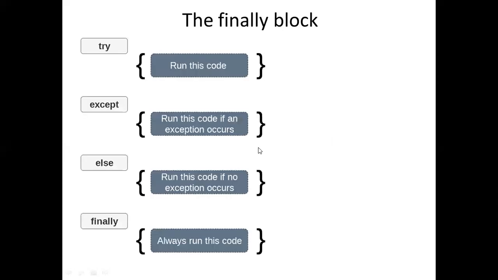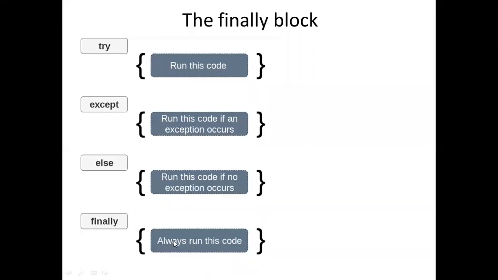And the finally block. These three statements we have seen. If you observe clearly, the flow will be like this. I repeat, there will be some set of statements under the try block. If any of those statements causes an exception, the control goes to the except block. If the exception does not match any of the except blocks, then the control goes to the else block. These are the things that we have seen. But there is one more statement called the finally block. The finally block will be executed whether an exception has occurred or not.